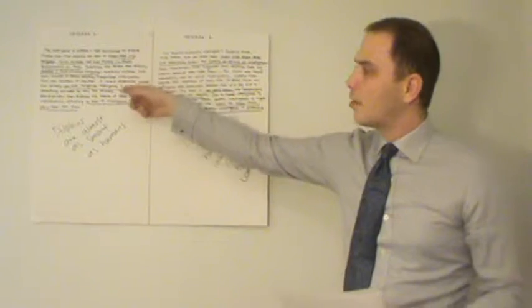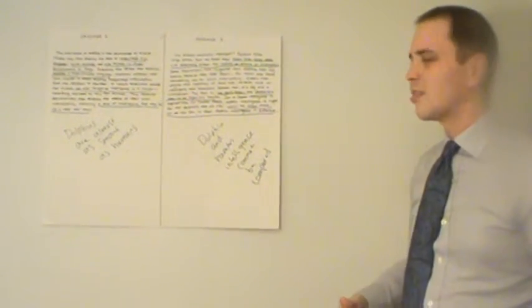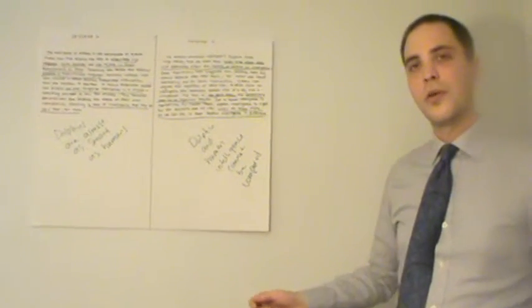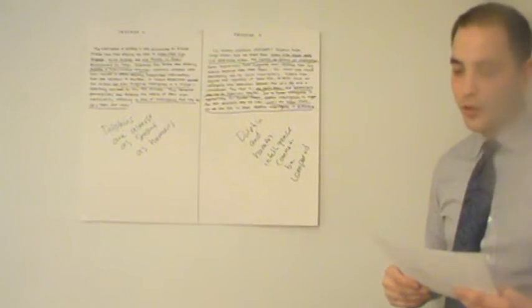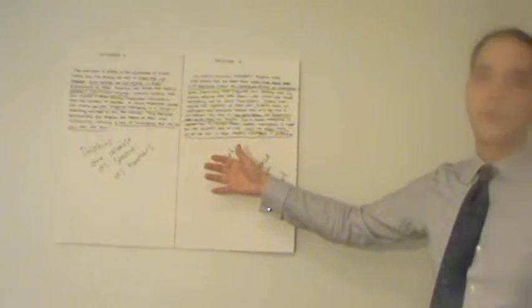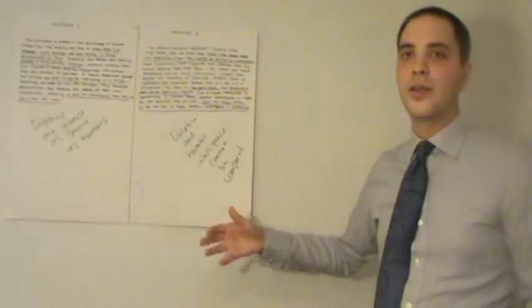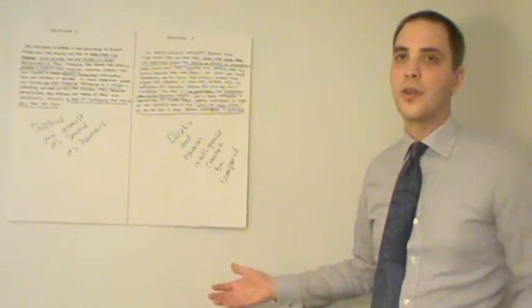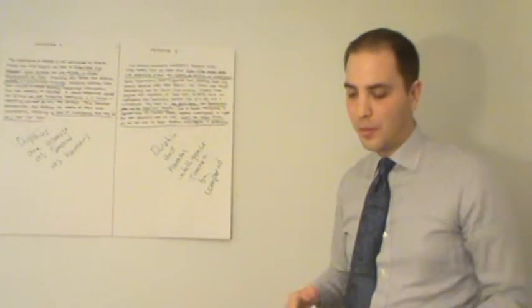C. Questioning the objectivity of the studies already conducted. He's not saying that these studies were wrong, just that maybe their conclusions were wrong. So it doesn't seem like a good answer. You can cross it out or put an asterisk next to it and move on. D. Noting that dolphin activities do not require a high level of intelligence. Well, we can immediately cross out that choice because author 2 says it's impossible to say which animals have high intelligence and low intelligence because intelligence cannot be measured as it relates to different species. So let's cross that out and move on.